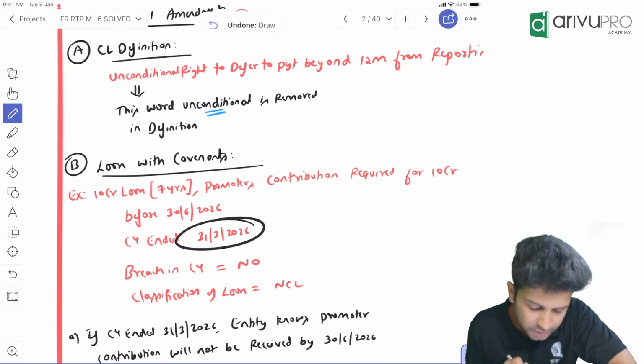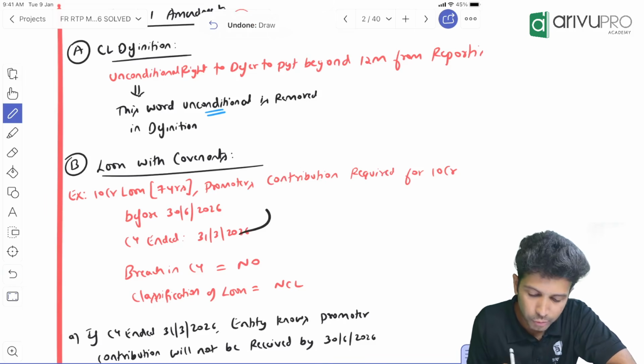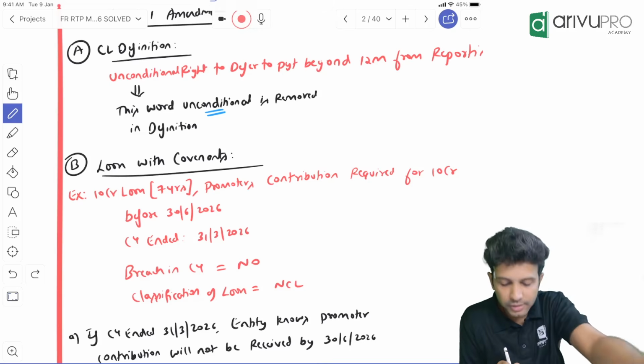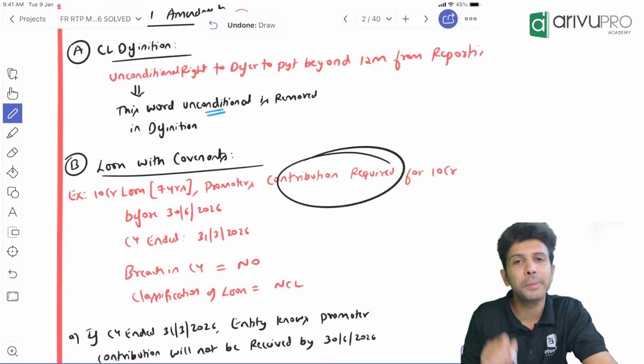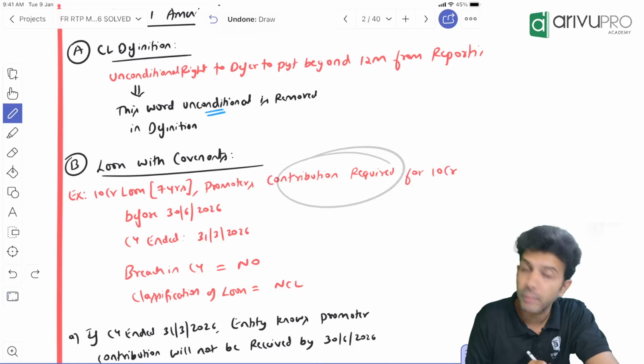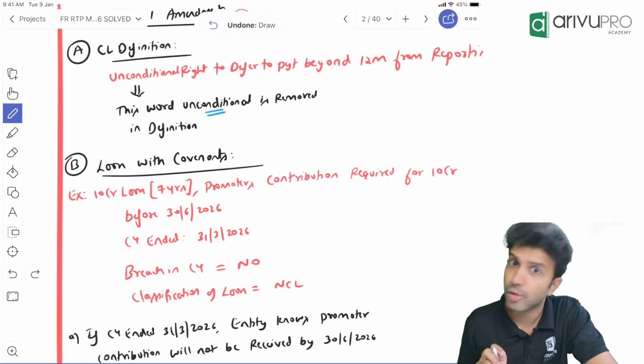But our current year is ending on 31st March. That means still 3 months are there for us to fulfill this condition. Our current year has ended on 31st March. 3 more months are there for the company to fulfill this particular promoter's contribution requirement. Okay. Now what do you have to do? Now in the current year, is there any breach? Can you say is there any breach?